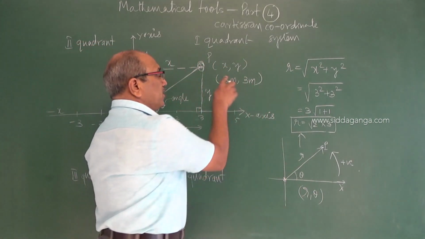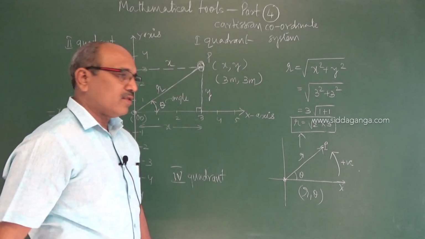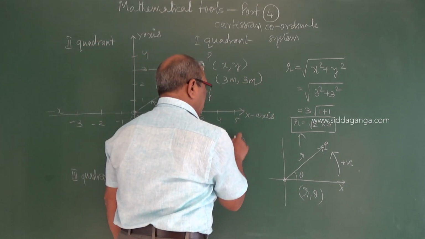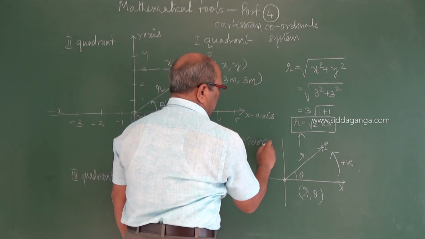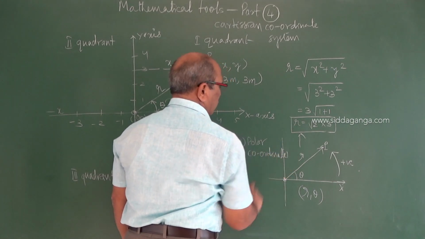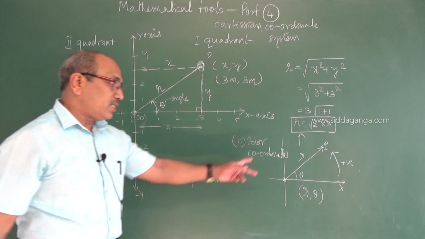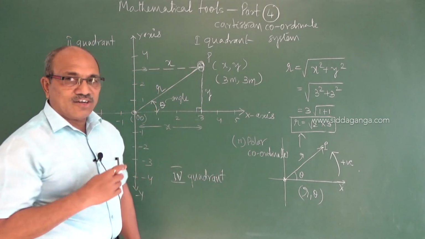So polar coordinates I can express even in terms of xy. And now, like the Cartesian coordinate system, we should also know the polar coordinates, R theta.